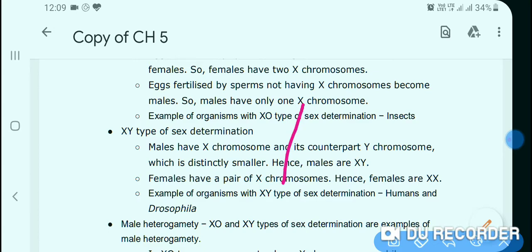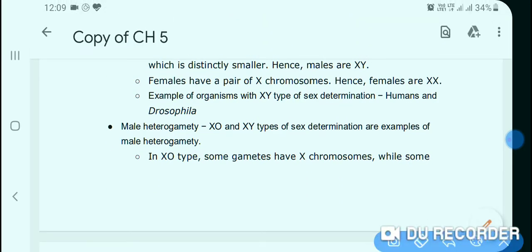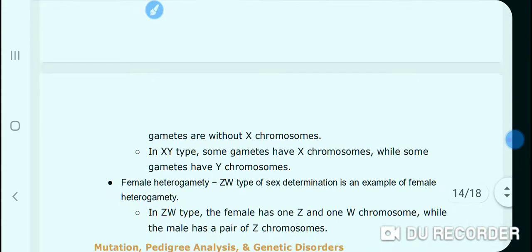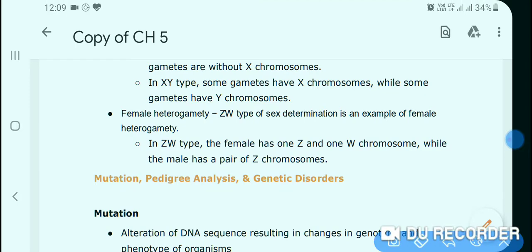Let us see another scenario. In the case of birds, the female is heterogametic. That means there are two types of gametes in female and only one type of gamete in male. Here female is responsible for sex determination, and this is known as ZW type of sex determination.